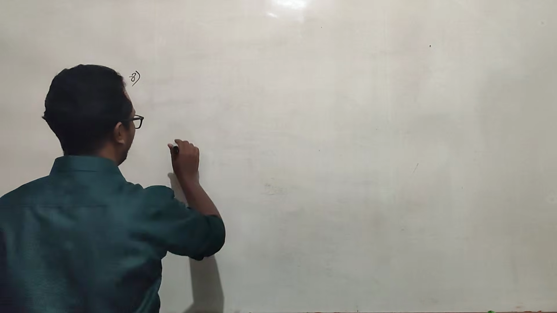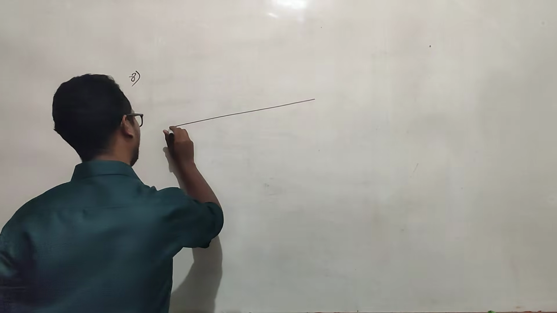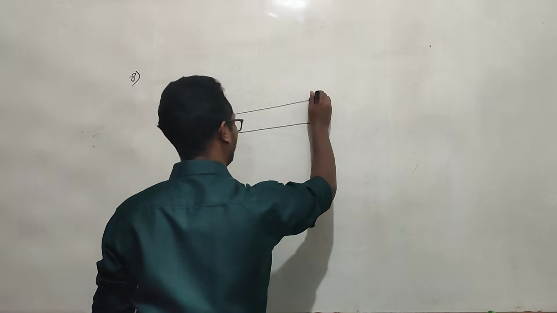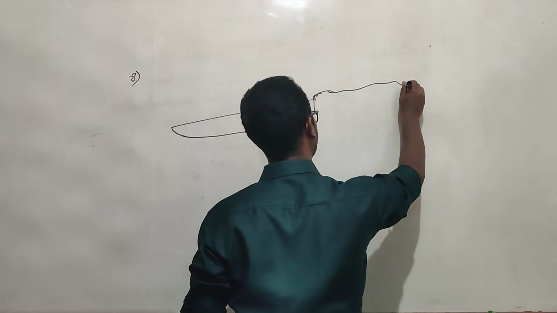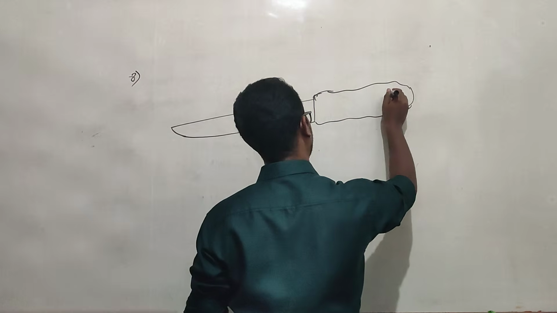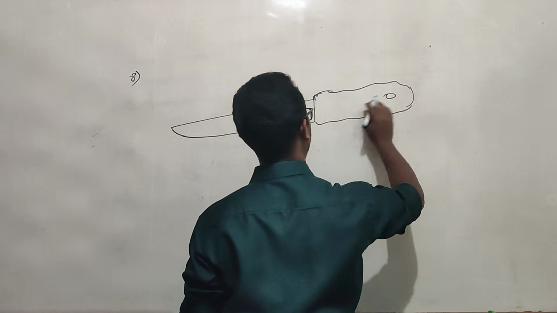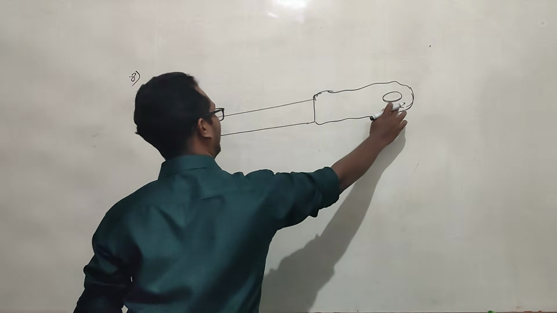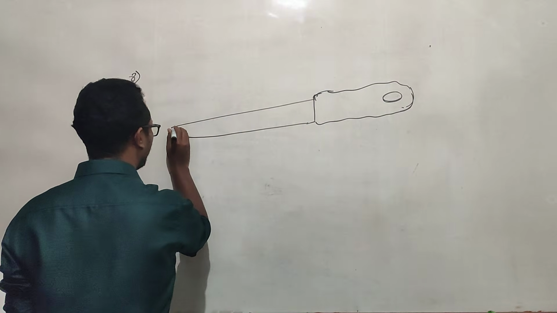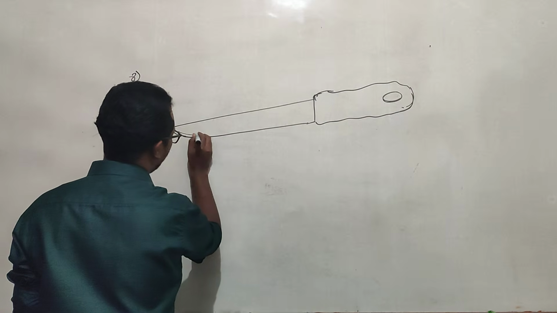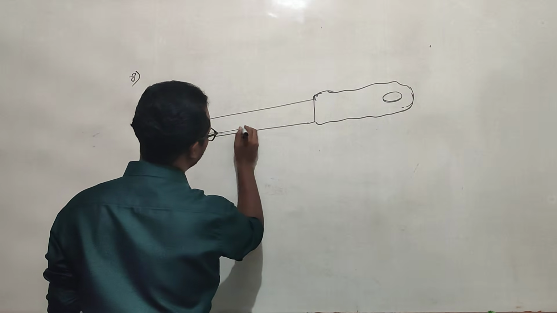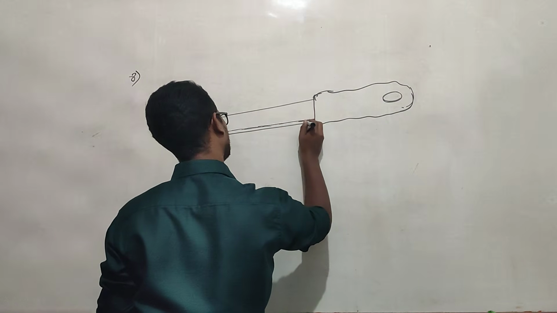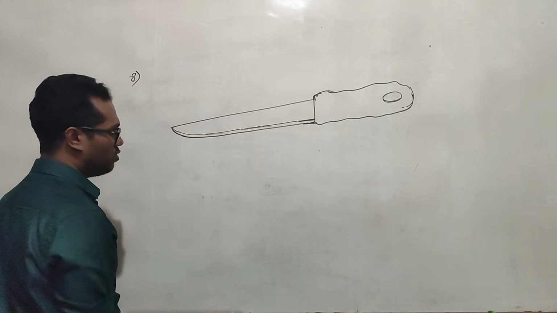Okay, I will draw, but my drawings are very bad. I think it will be very bad. Okay, this is a knife. Right. So in the knife, you are seeing these edges. So very sharp. Very sharp. So it is easier to cut.